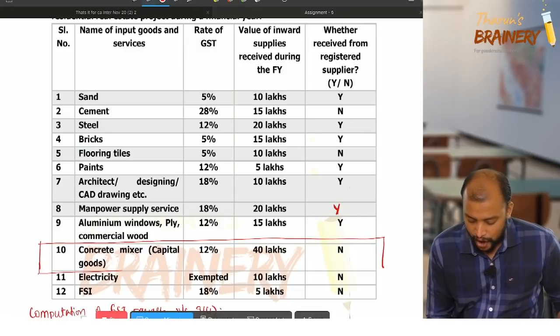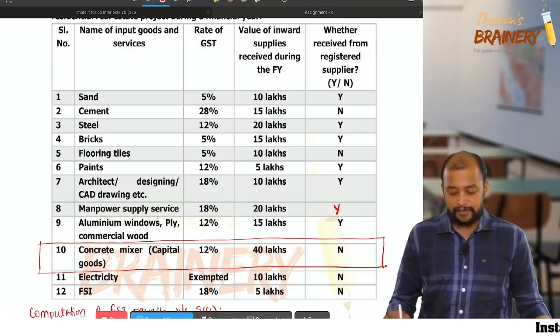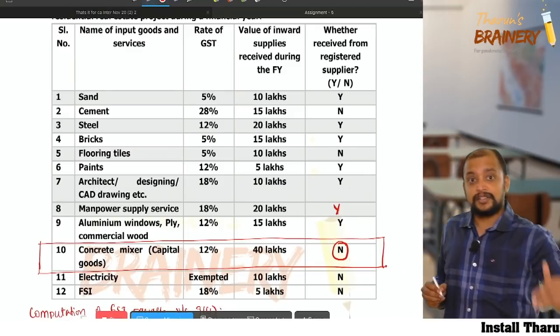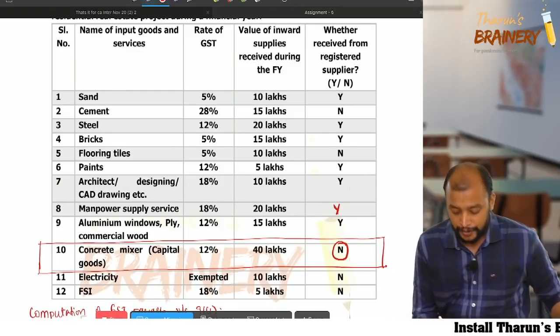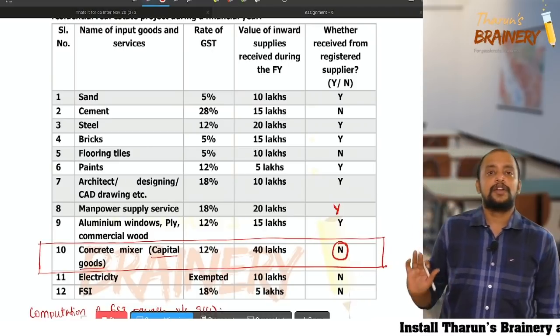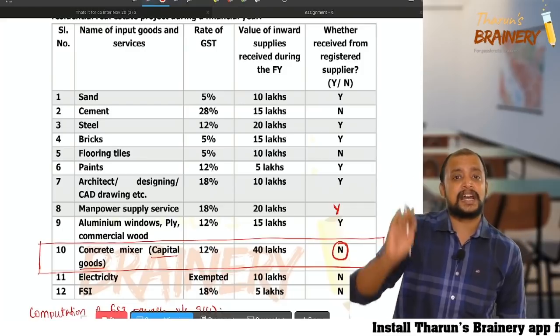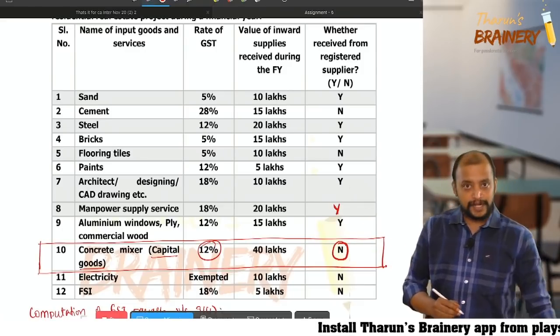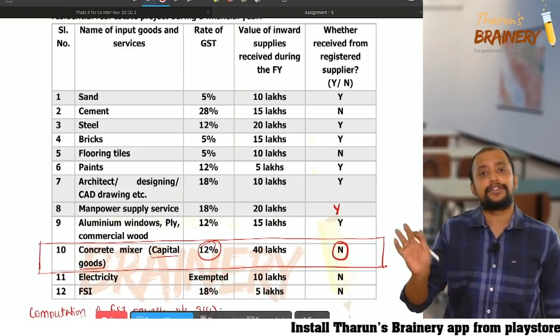Now this concrete mixer is a capital good, and it is purchased from an unregistered person. So we need to pay GST under RCM on the capital good at the rate applicable to capital goods, 12%. No need to check 80 and all.